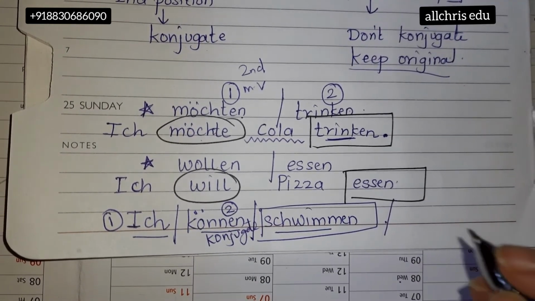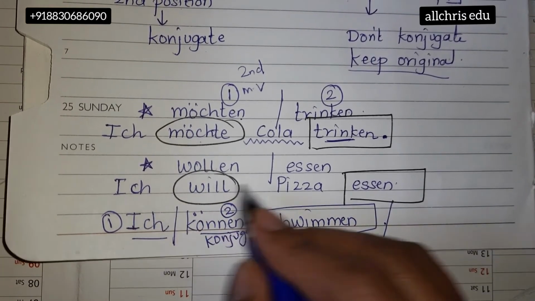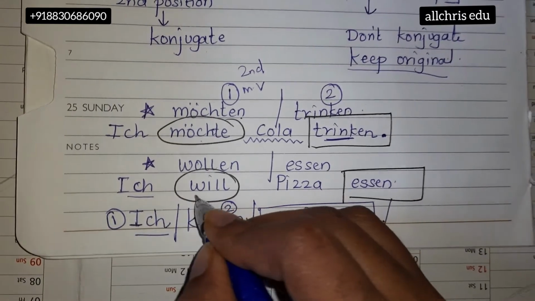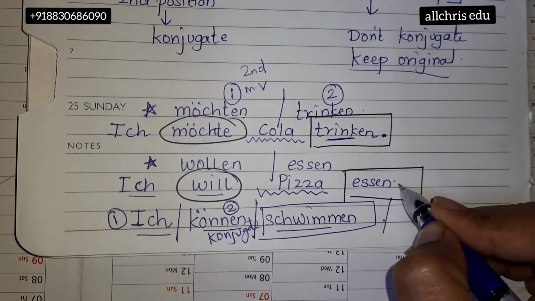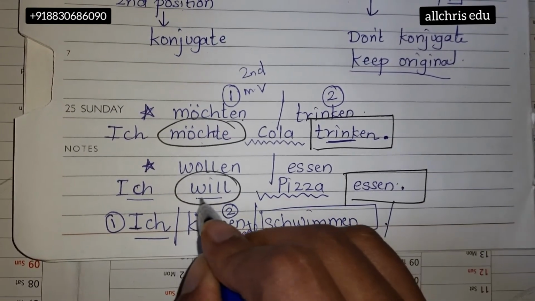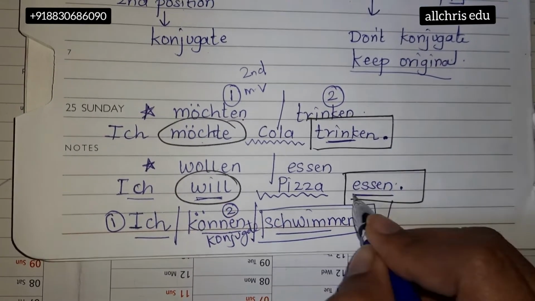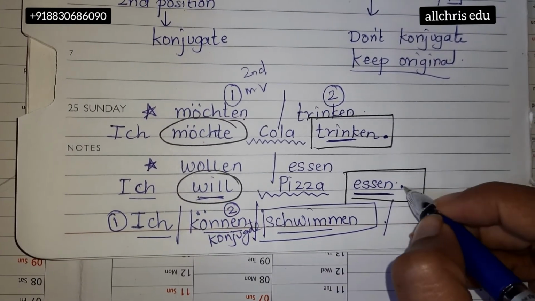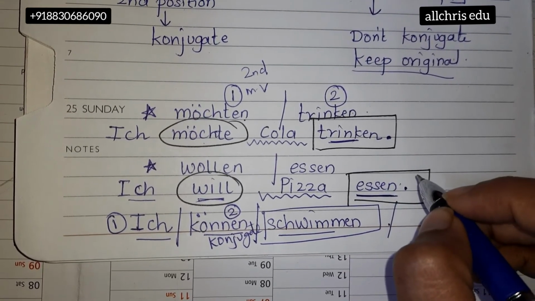If you want to add a noun in it, you can say, like here, ich will Pizza essen. So pronoun, verb in the second place, and in between any noun whichever you want to add. The only thing is these two verbs should go in the proper place. Modal verb in second place, conjugation is necessary, and the other word should come at the end before the full stop and in the original form.